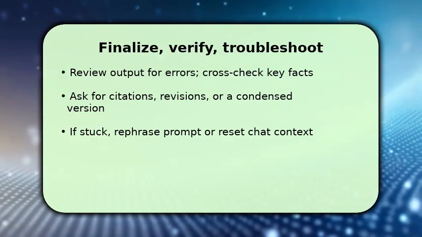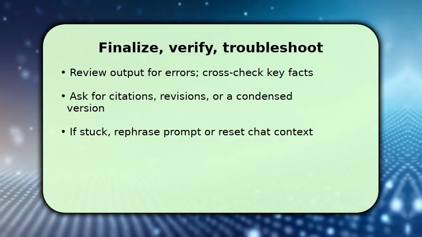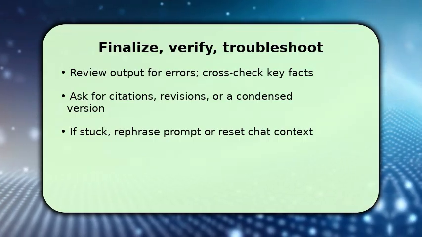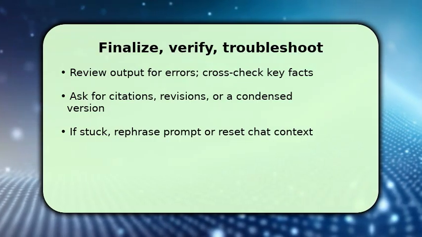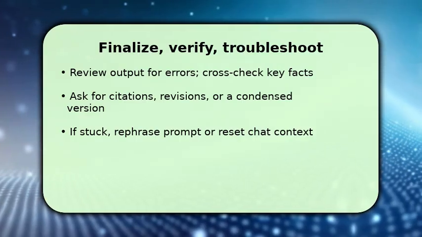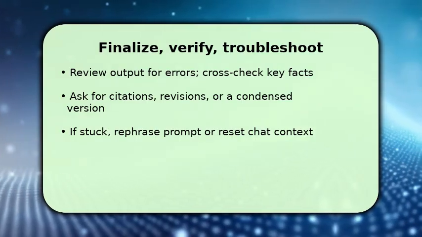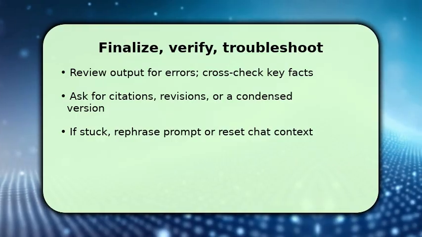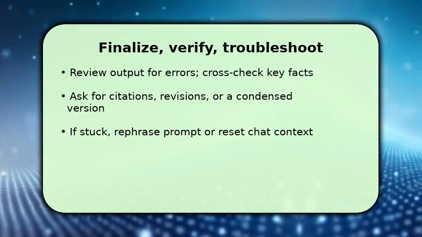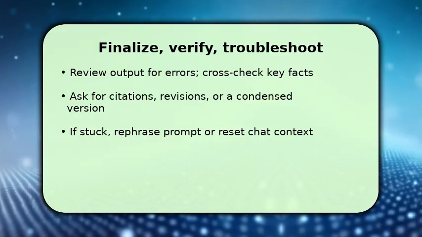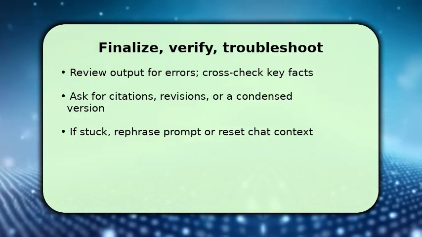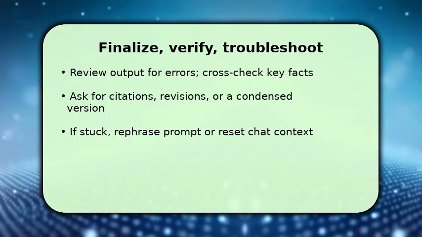Once satisfied, request a condensed version, a stepwise plan, or formatting for your use. This turns raw text into action. If the reply is off, reset the chat or rephrase your prompt with clearer constraints. Often shorter prompts with examples fix issues. One tip: if answers repeat or drift, explicitly instruct the assistant to focus only on the specified.